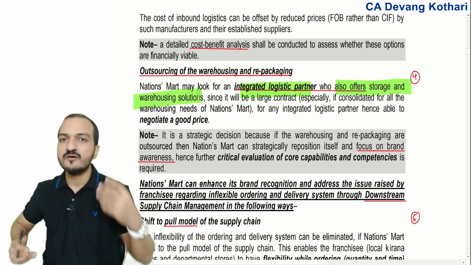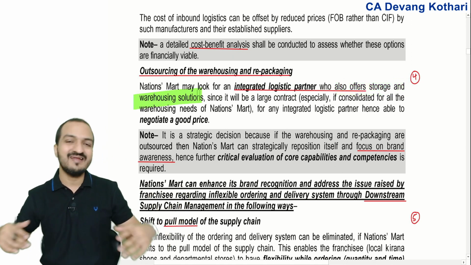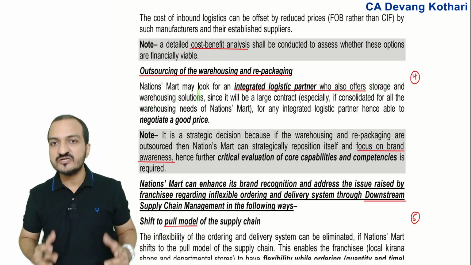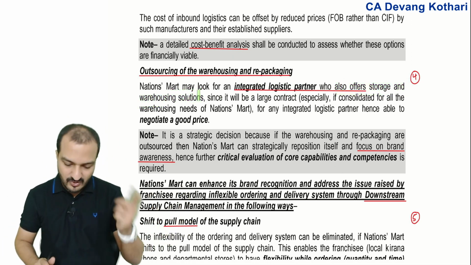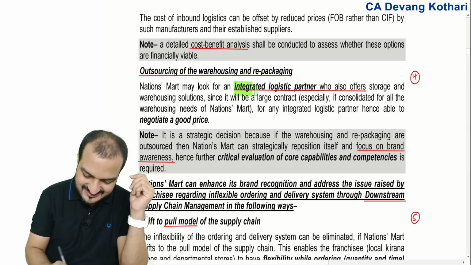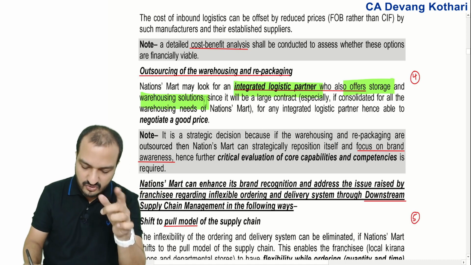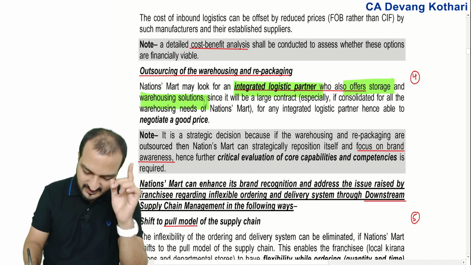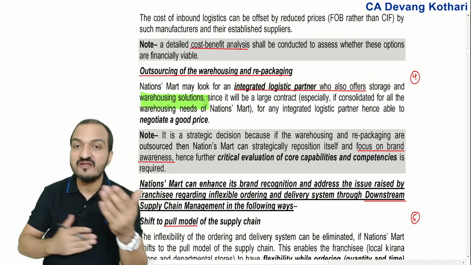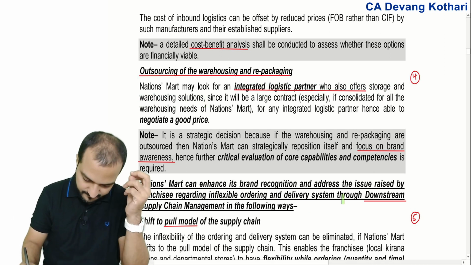In such a case, you don't need any space or major investment. So you can try to search out any such integrated logistics partner who is ready to offer storage and warehousing solutions as well. Of course, for that matter, you need to do a cost benefit analysis again.